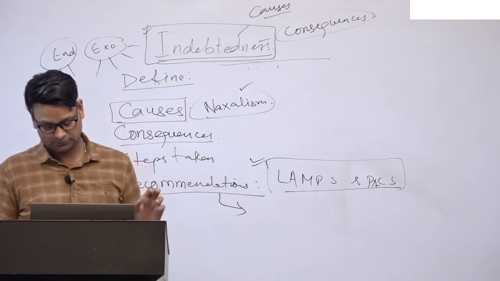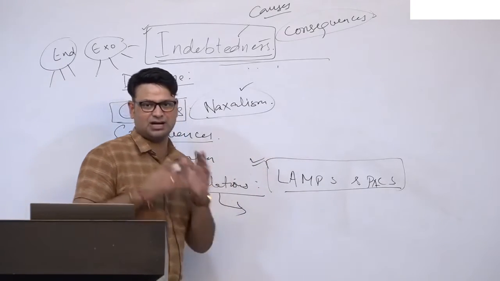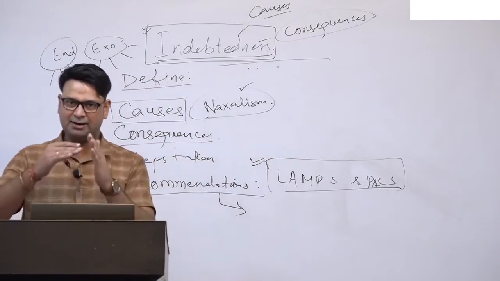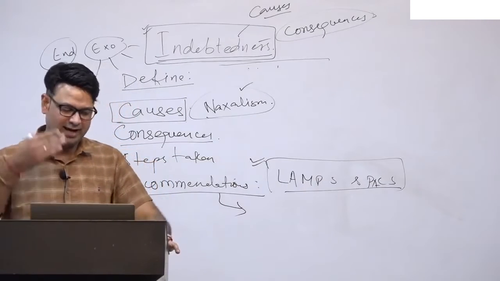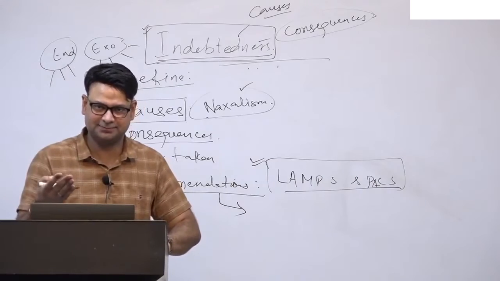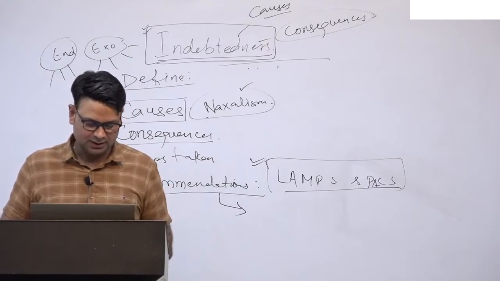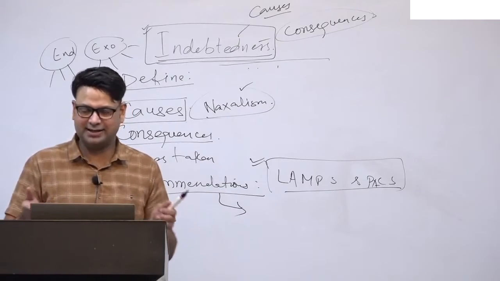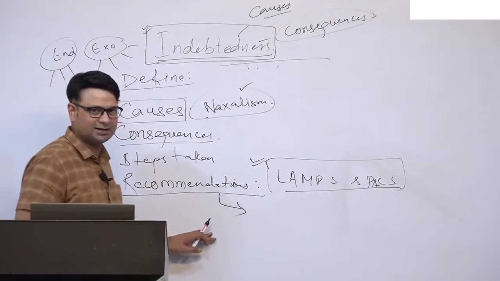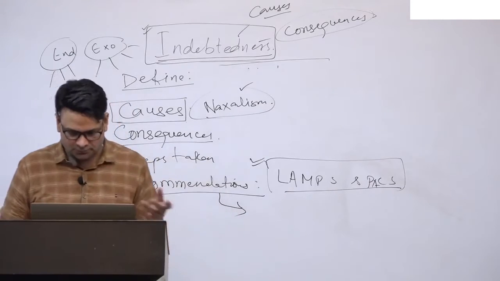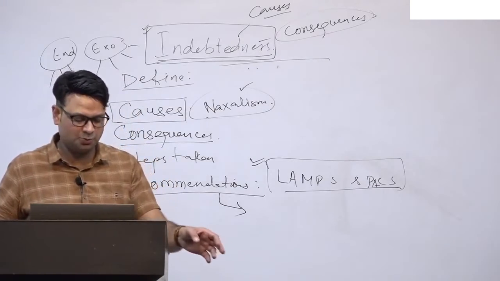So we have to implement various schemes meant for them. We have to provide them better technology. We have to connect them to the market, and nowadays the market is getting digital, so we must provide that digital technology. All these steps need to be taken.